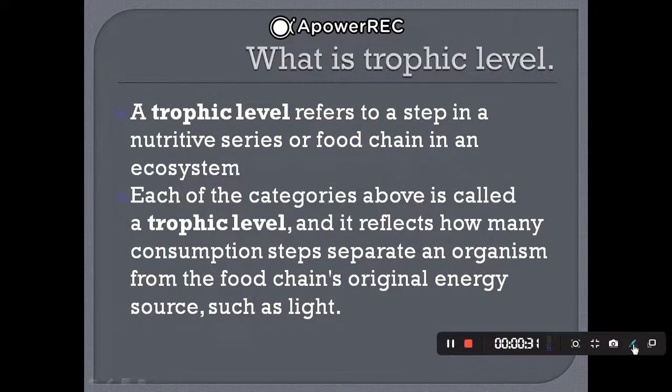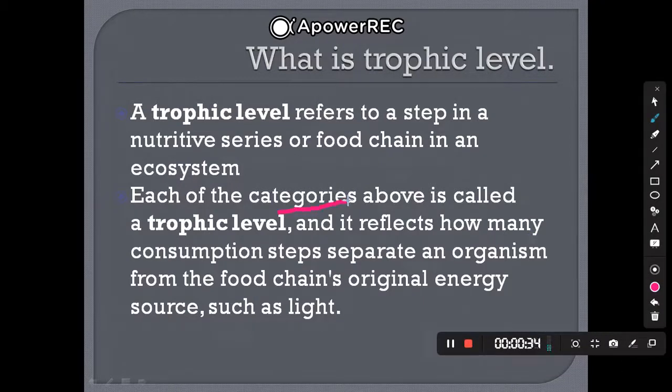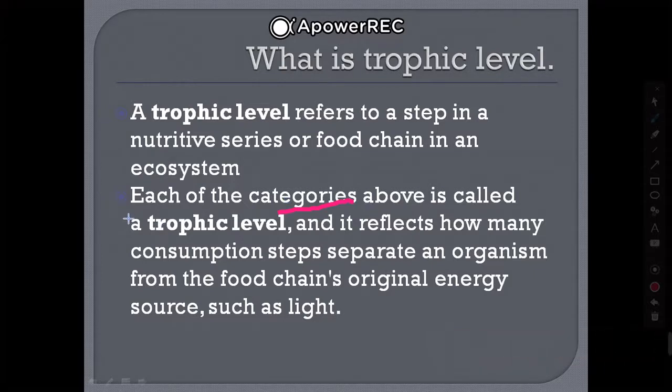It means "above" refers to the figure I am going to show you, which only has the points written here, so don't get confused. It reflects how many consumption steps separate an organism from the food chain's original energy source, such as light. Like the food chain or food web, there is a level.